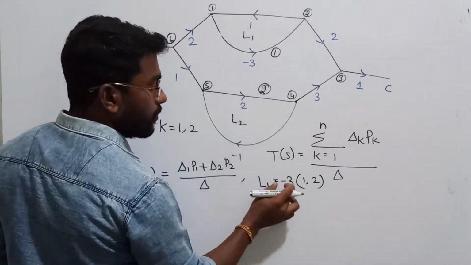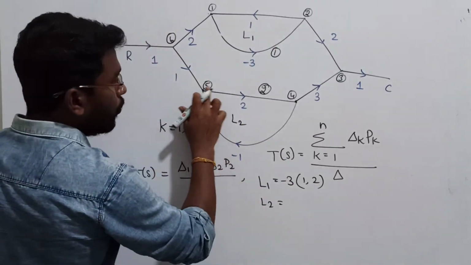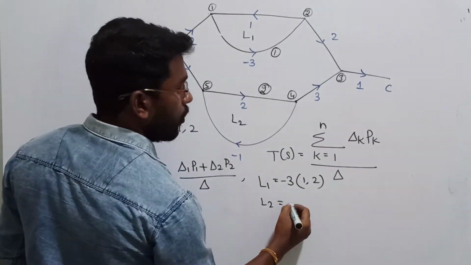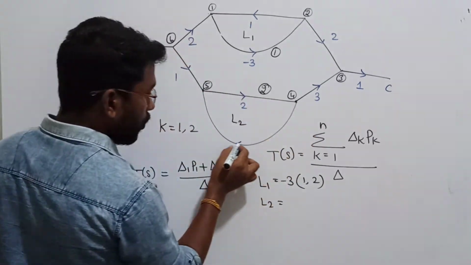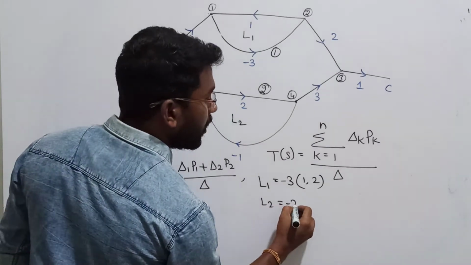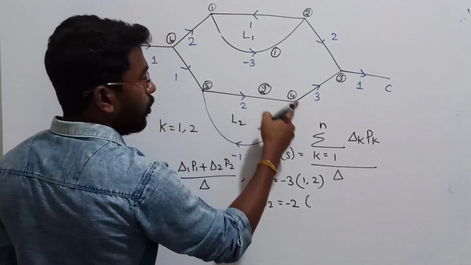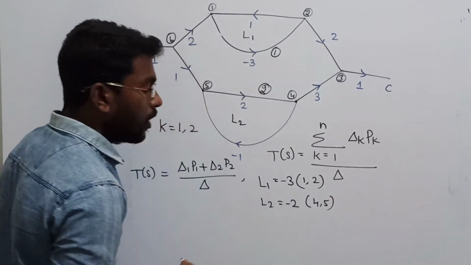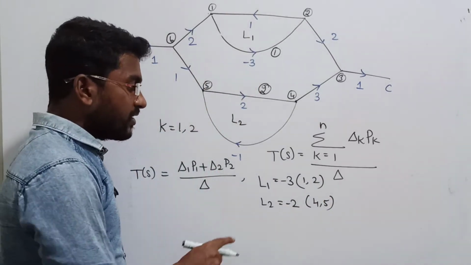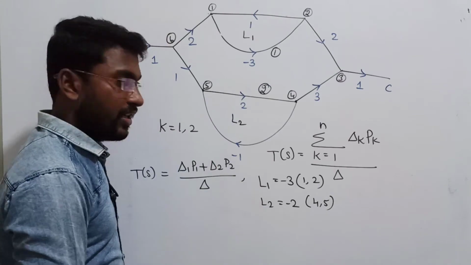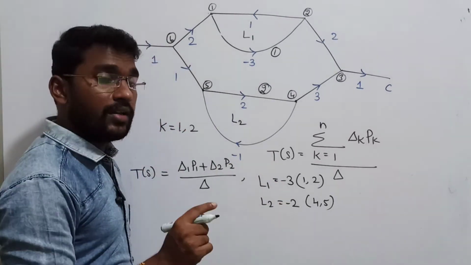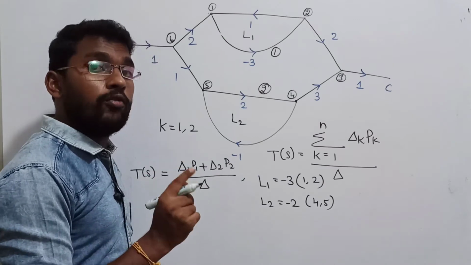My loop 1 gain is -3. Similarly, the nodes used in loop 2 are 4 and 5, and the gain value is 2 into -1, so that is going to be -2. The corresponding nodes of loop 2 are 4 and 5. Now, loop 1 and loop 2 are what we call individual loop gains, and the second thing is to find the sum of the product of